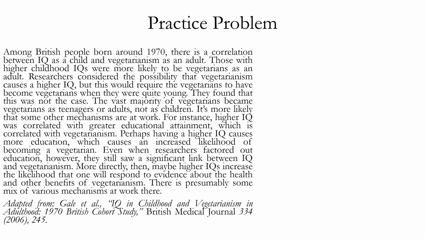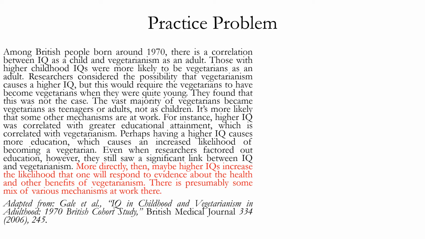So let's begin by looking for the causal claim that this argument makes. We can see the causal claim in the last two sentences. It says, more directly then, maybe higher IQs increase the likelihood that one will respond to evidence about the health and other benefits of vegetarianism. The phrase "increase the likelihood" is actually the causal indicator. It's saying that the IQ itself is causing the vegetarianism.